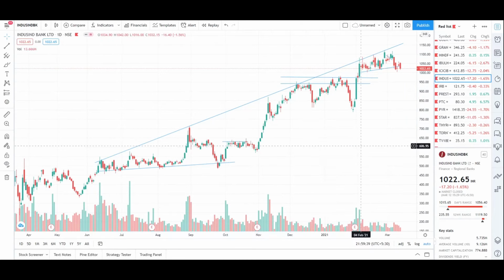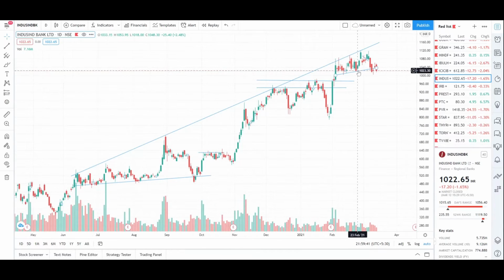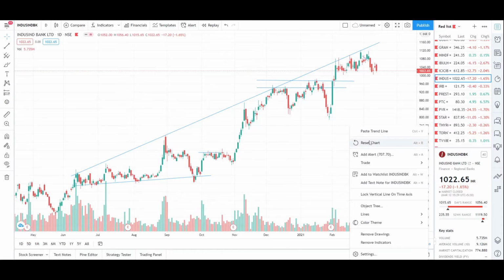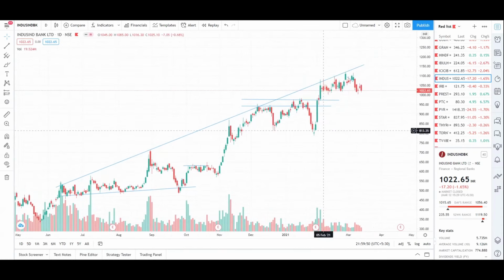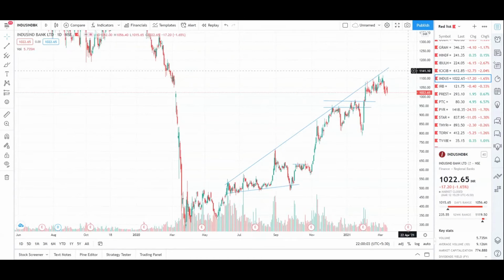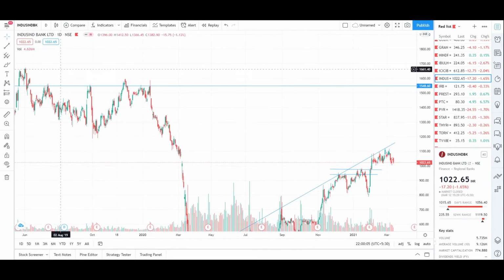Now that I'm looking at the stock, this trend line looks very evident to me. So what should I have done? I should have gotten out somewhere here, right? I should have exited the trade somewhere here when it was retesting this trend line. Fine, well enough. If it breaks this trend line, that is true. If you scroll back out a bit, it will be able to go until the target that we have set previously,